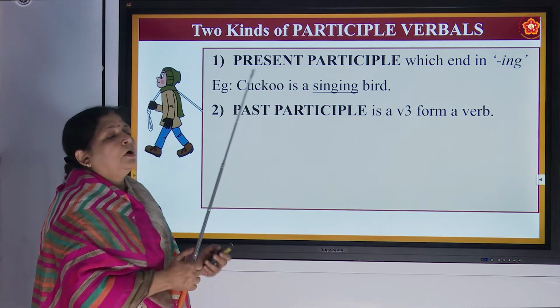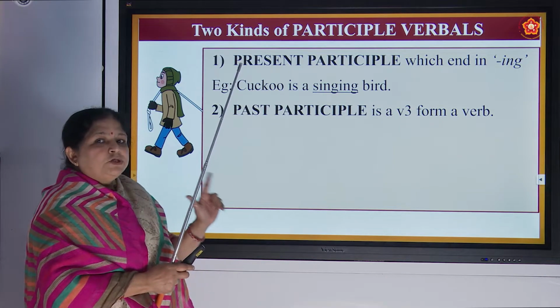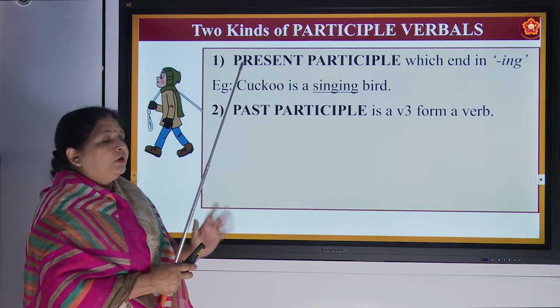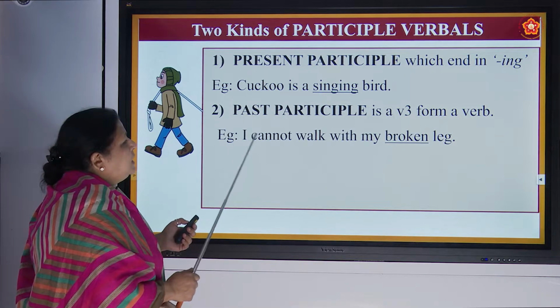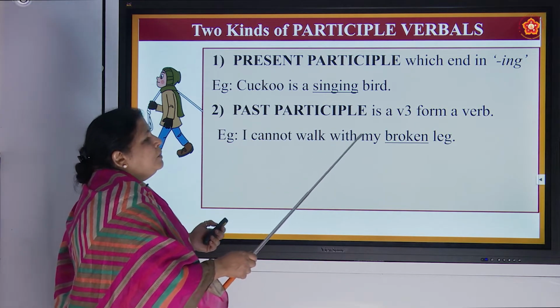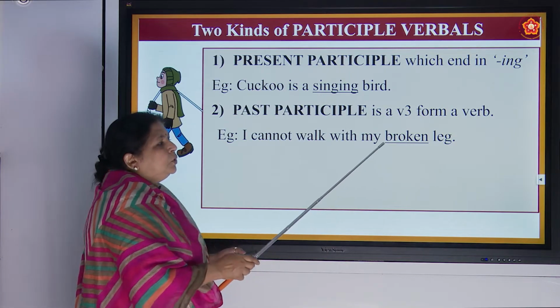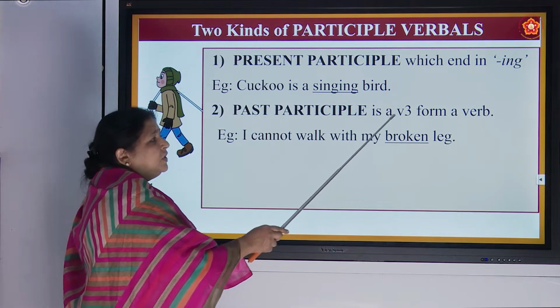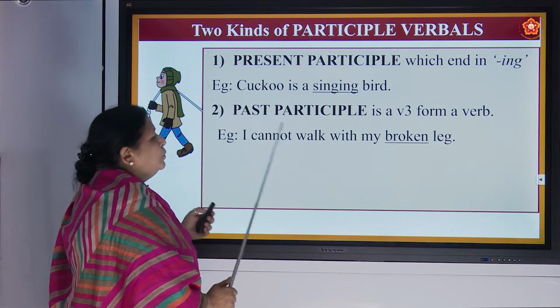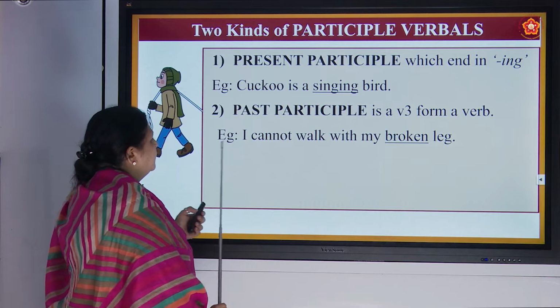We have done all V1, V2, V3, V4, V5 we have done, right? So now you have to know it. I cannot walk with my broken leg. So see, en. It shows that it is the V3 form of the verb. Broke, broken.